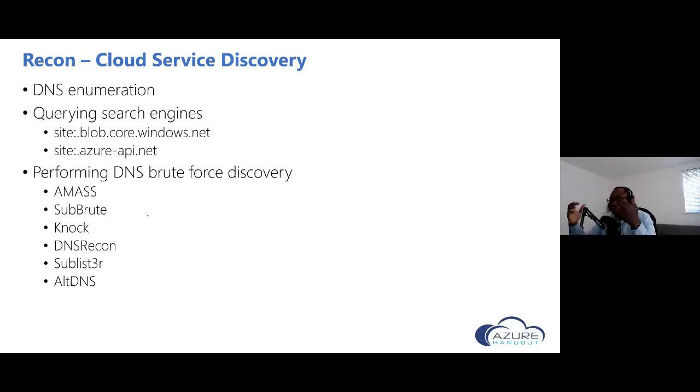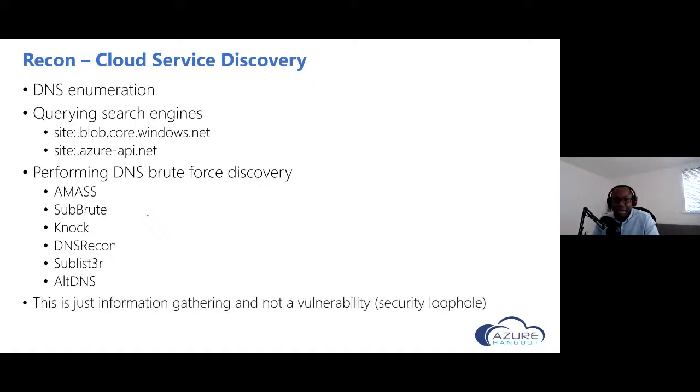But at the moment, the attacker is just identifying targets. Just looking for targets, identifying the surface area, what's running, what's not configured correctly, what can I exploit. So that's just information gathering. It's not a vulnerability yet. It's not exploiting anything yet.